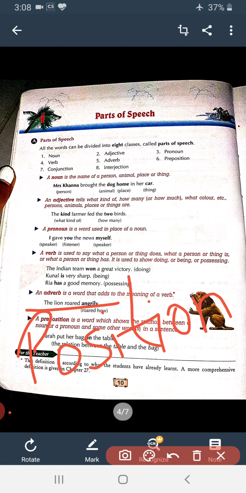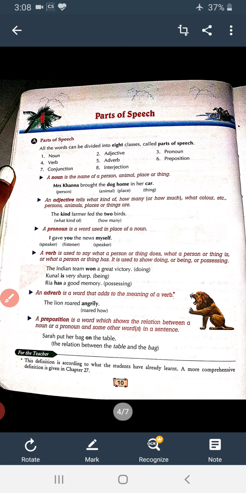For example, you keep your books on the table while studying. So where have you kept your book? What is the relation between table and book? The table is below the book and the book is on the table. So this on and below, meaning the position of the noun and pronoun, is your preposition.